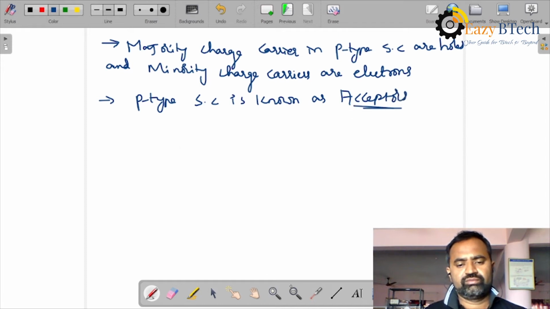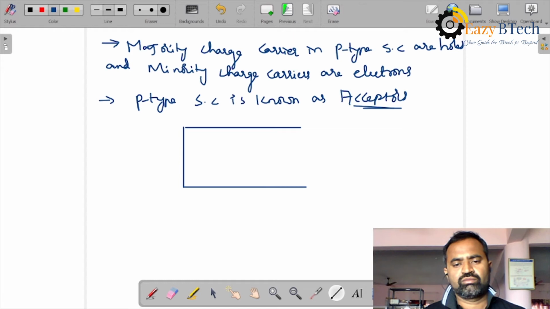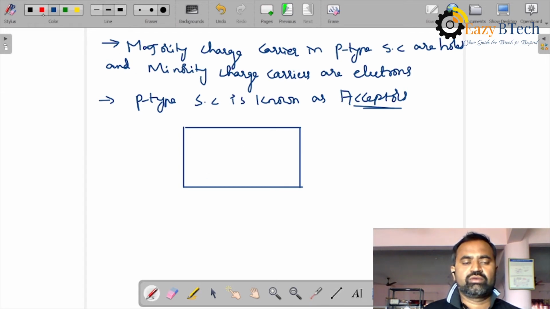Now, in a P-type semiconductor, majority charge carriers are holes.